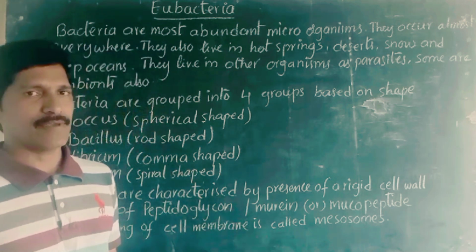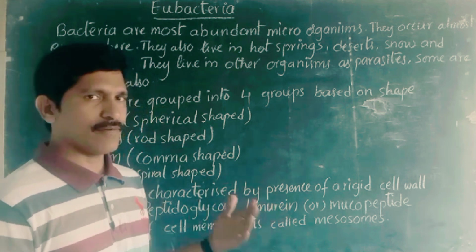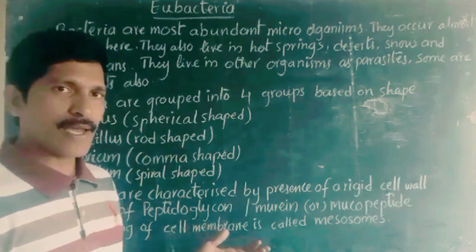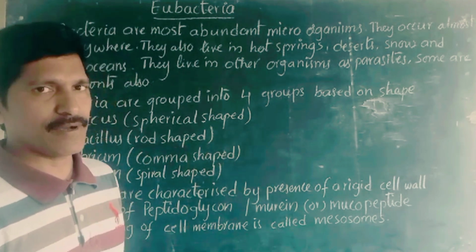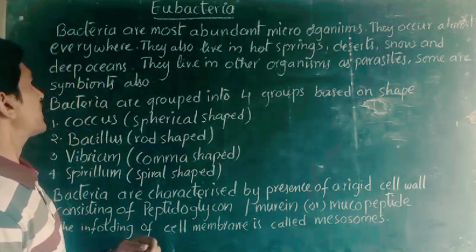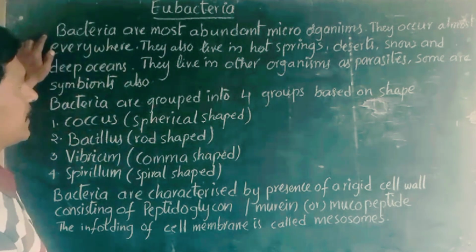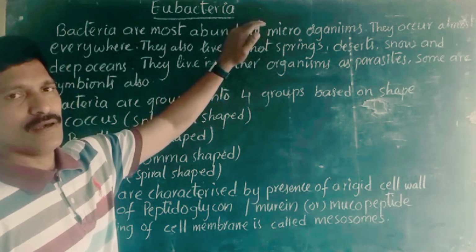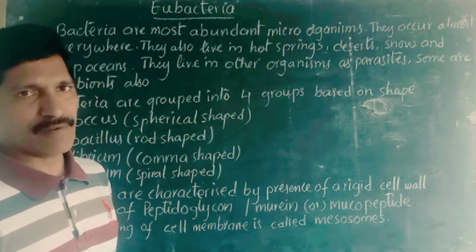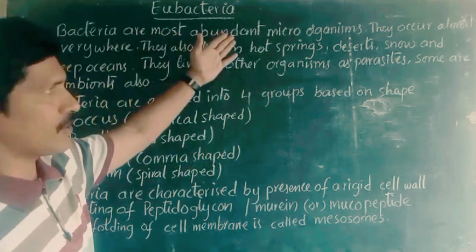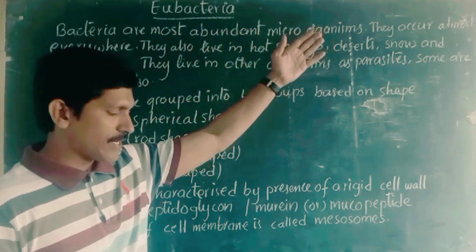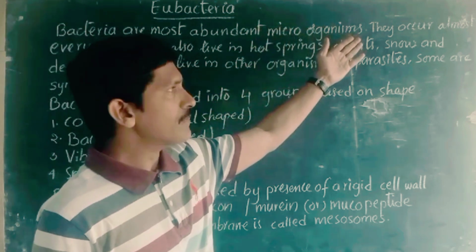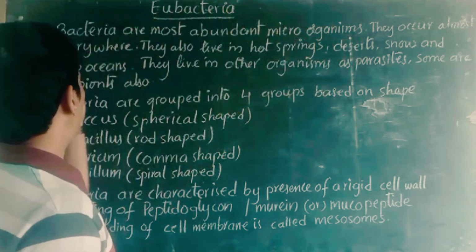In the previous class we discussed Archaebacteria. Now we are going to discuss Eubacteria, what the characteristics of Eubacteria are and how they can be further classified. Eubacteria are the most abundant bacteria. We know that bacteria can be found anywhere. Those are the most abundant microorganisms. They are very small in size, we cannot see them with our naked eye, so they are microorganisms, right? And they occur almost everywhere.